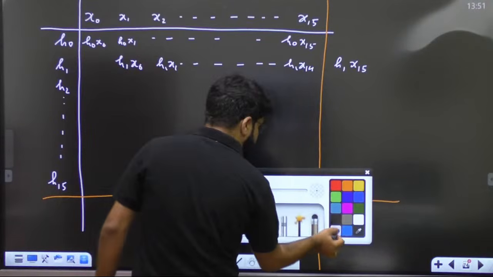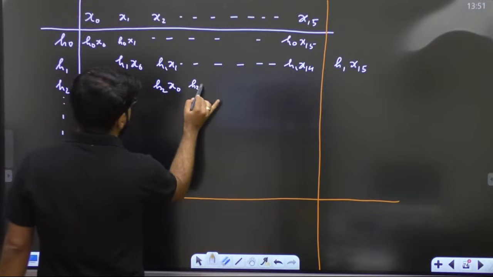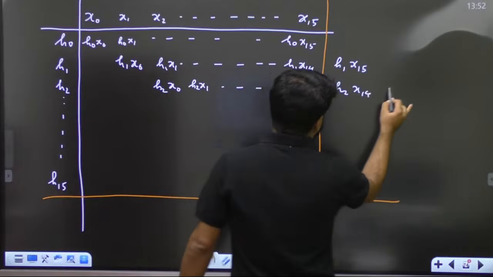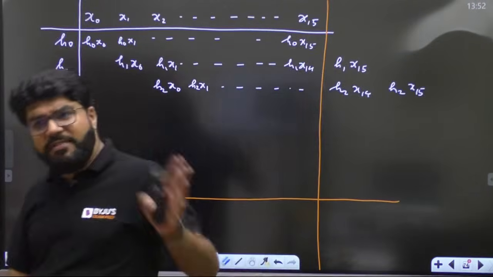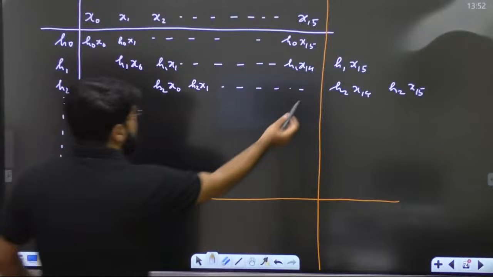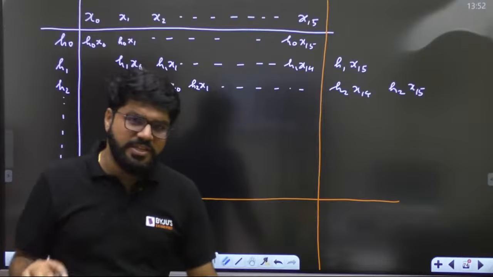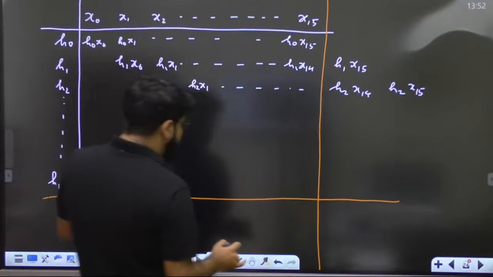Okay, now next, what is next? With h2, so h2 x0, h2 x1, यहाँ पे आ जाएगा h2 x14, finally h2 x15. So even when you do the circular convolution, you will shift this value here. Now I am not going to write everything, otherwise it will become messy. Just try to understand orally. Okay, what will be the result?